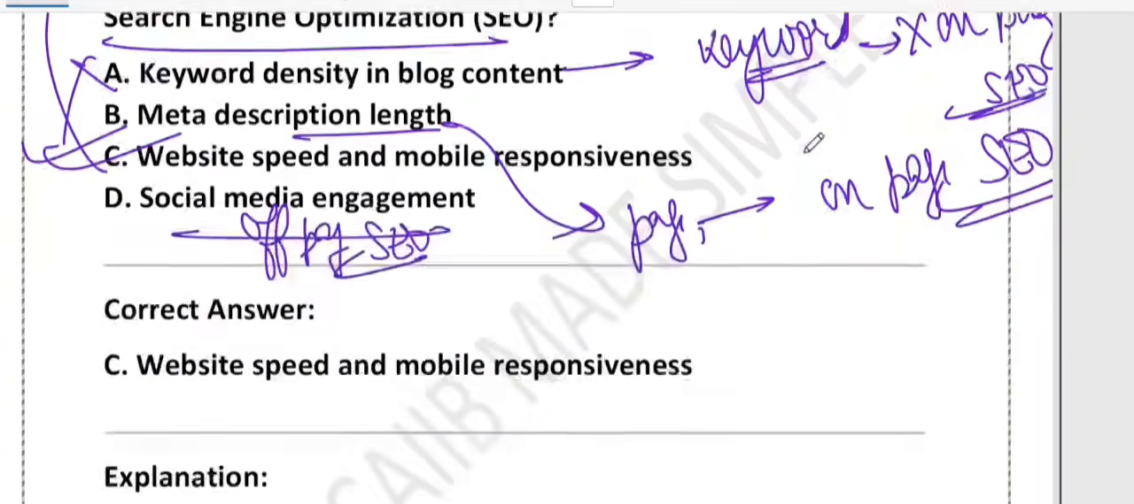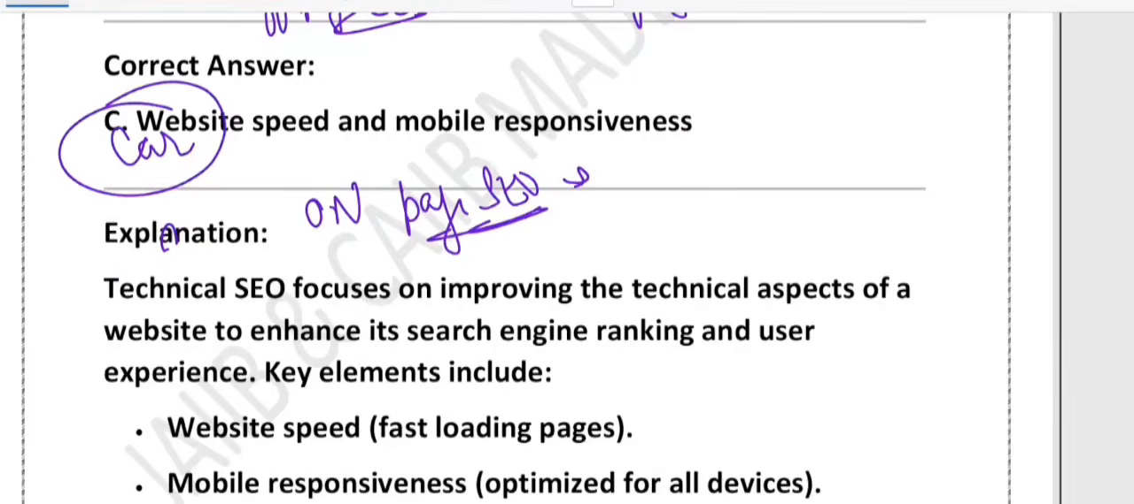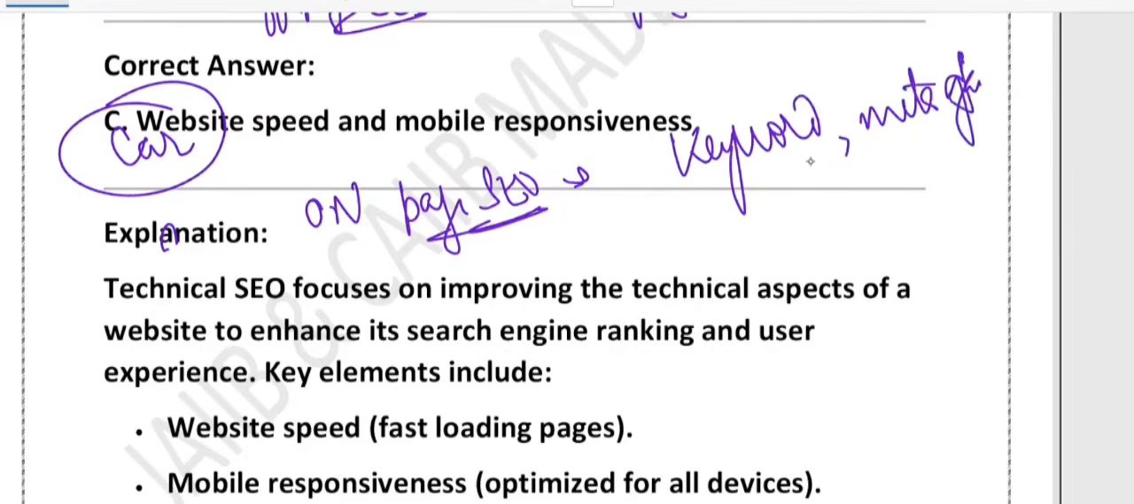So there are three kind of SEO. One is called on-page SEO. On-page SEO, you can think of website like a car. On-page SEO means the paint and design. That is the keyword and the meta tag. They are called on-page SEO.